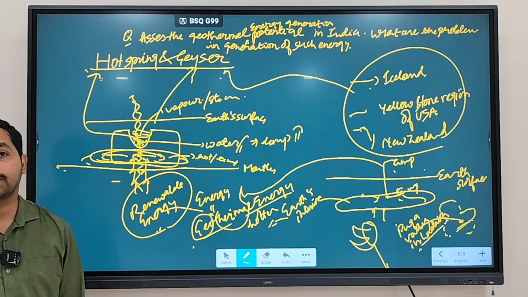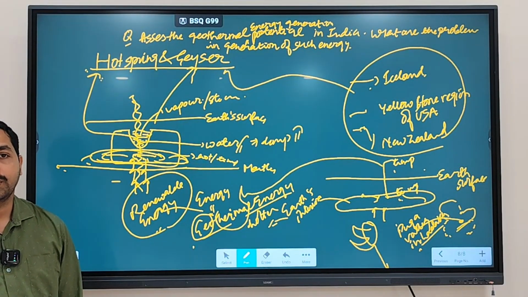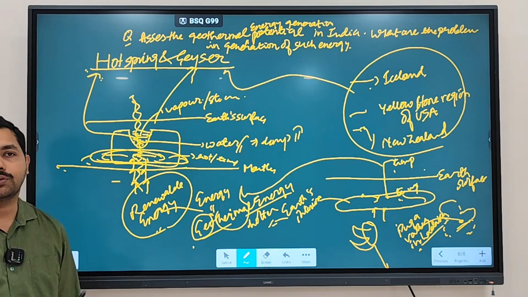Did you find this in Antarctica, sir? Which one? The geysers and hot springs? No, geysers and hot springs you don't find in Antarctica because of no volcanic eruption in that region. Fine? No volcanic eruption happens in that region. So that's why you don't find the geyser.